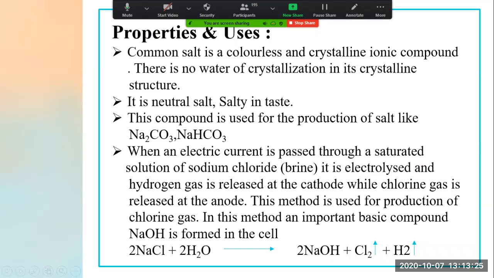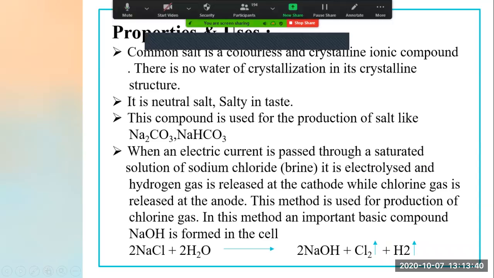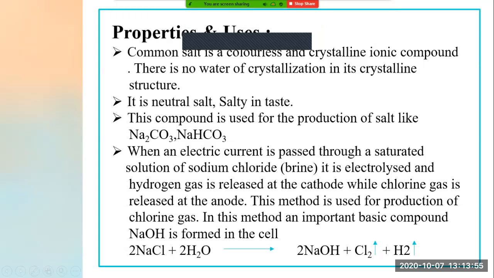Common salt is a colorless and crystalline ionic compound. There is no water of crystallization in its crystal structure, right? It is colorless and crystalline. When we take some common salt in our hand, we see that there is a crystalline structure. It is not smooth; we get a crystalline feel. Second, it is a neutral salt. Then it is salty in taste.